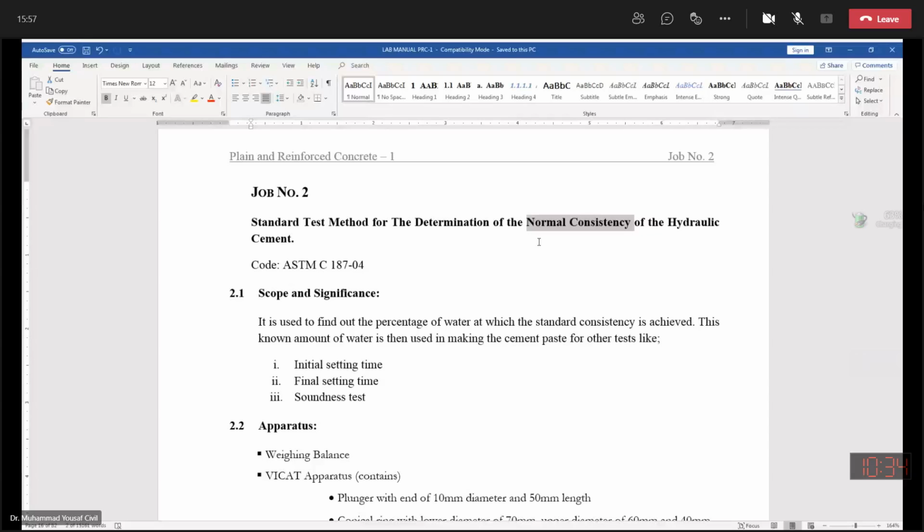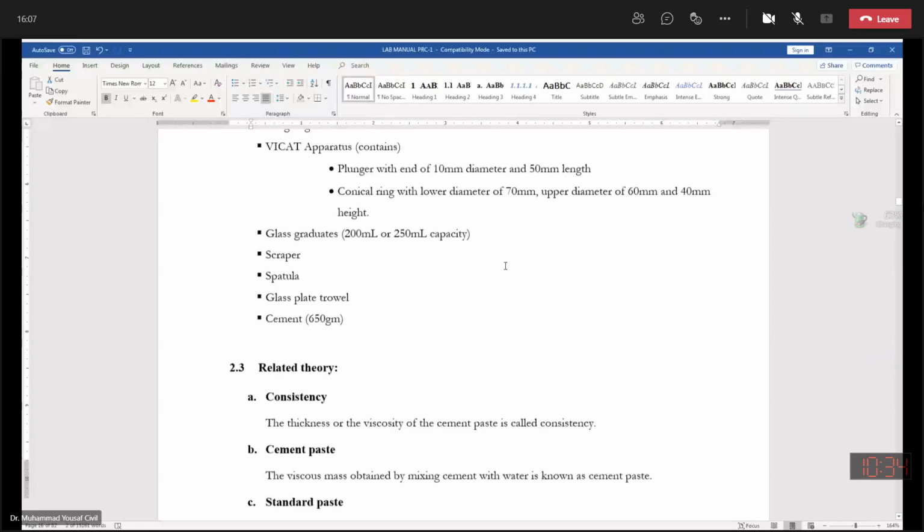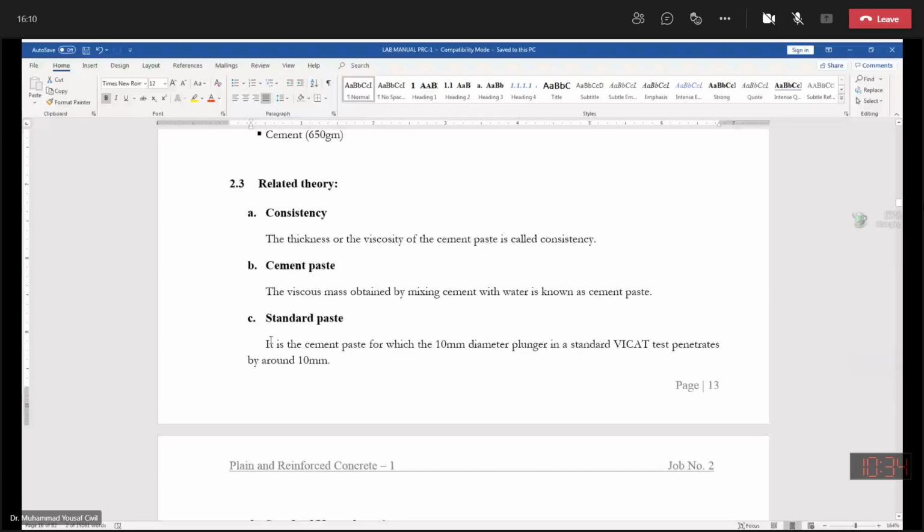And now, what is the standard consistency? That is the same thing, the amount of water. Technically speaking, it is the cement paste for which a 10 millimeter diameter plunger in a Vicat apparatus, the standard Vicat test apparatus, penetrates by 10 millimeter. What is that? You can see this one.